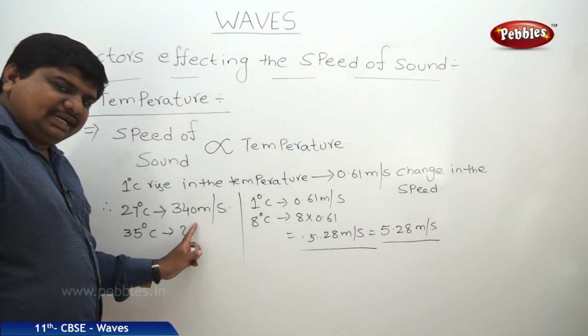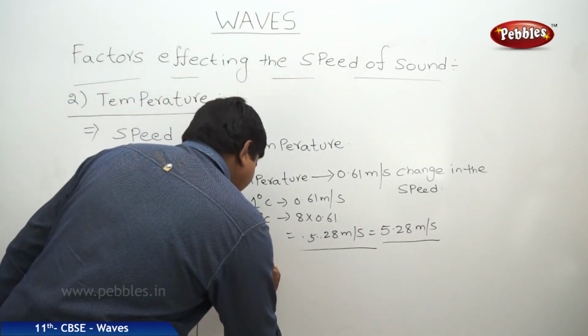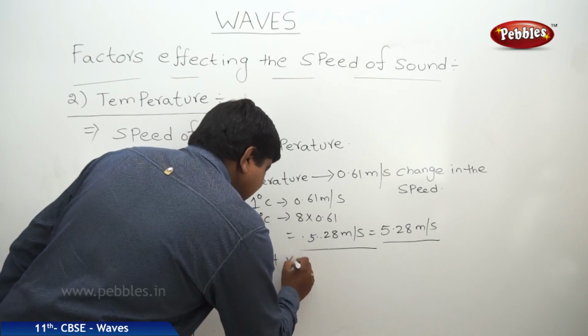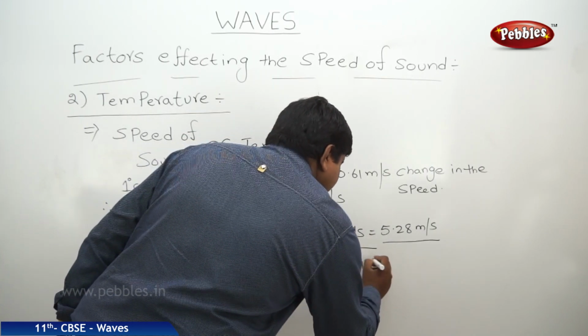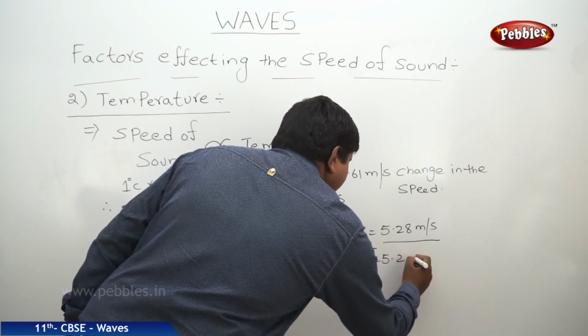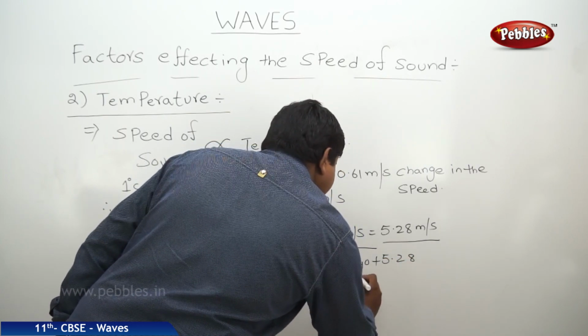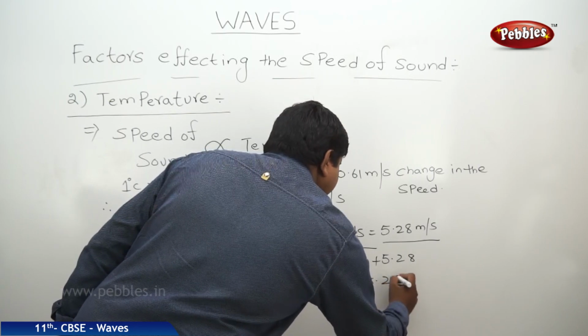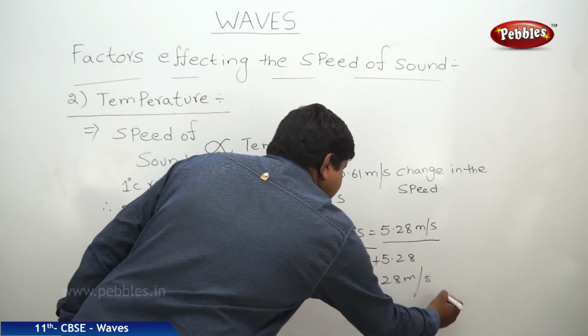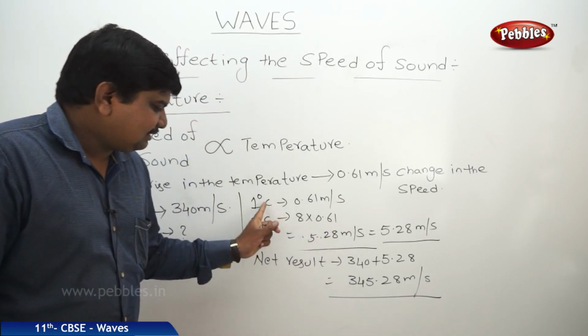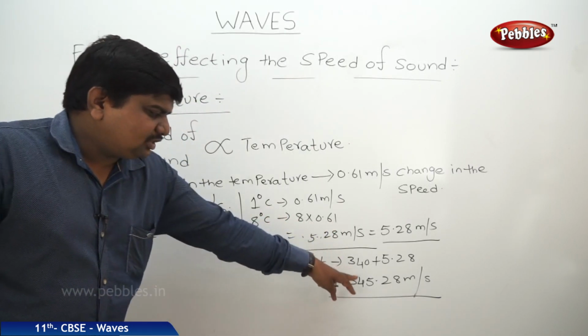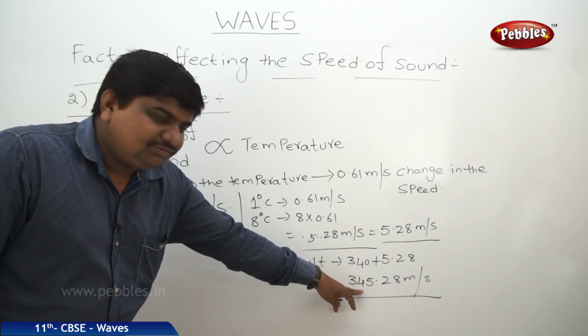That means already it was 340 meters per second. So the net result is 340 plus 5.28. Therefore it is 345.28 meters per second. So from this example we can say that as the temperature increases, there is a possibility for the increase in the speed of sound.